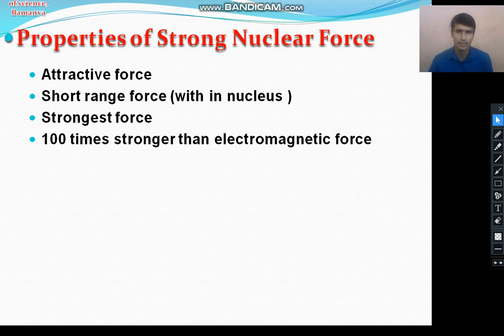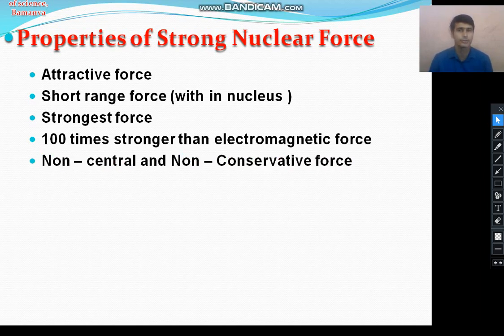So we can say that the strong nuclear force is 10 raised to 38 times stronger than the gravitational force. The strong nuclear force is a non-central force and a non-conservative force. As we studied previously, the gravitational force and the electromagnetic force are central forces and conservative forces.